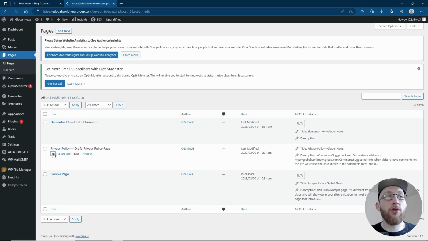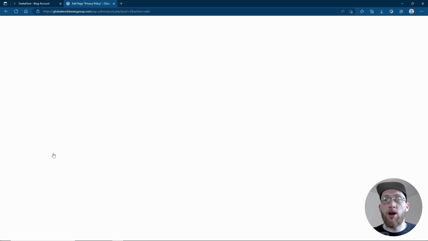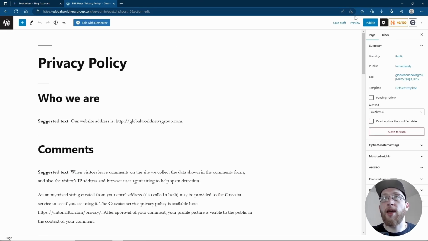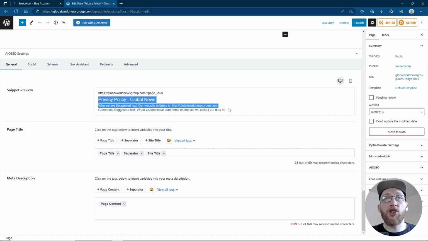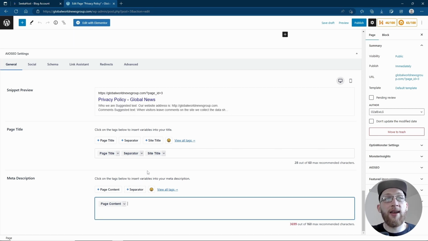In fact, let's just do this on a normal edit so you can see along the bottom, and it's given us a load more choices, and it's also marking us on our SEO and how we're doing along the top right over here. Now, if we scroll all the way down to the bottom, we now have different options of how the page is going to display when it's shown in search results, which we can then edit completely ourselves.